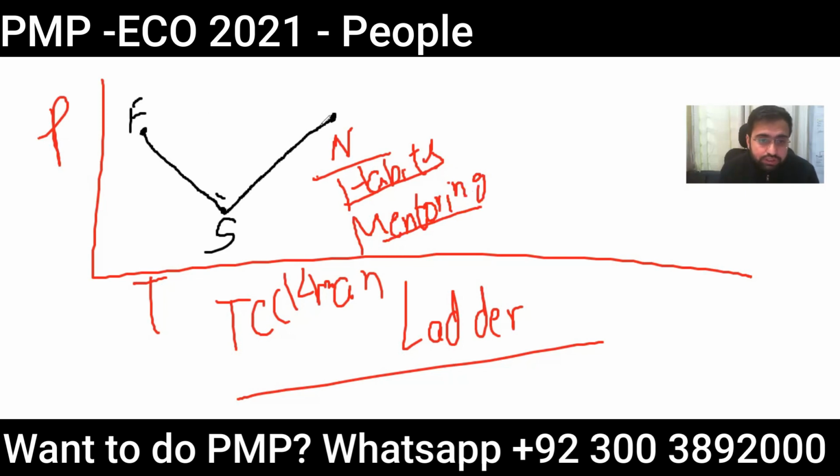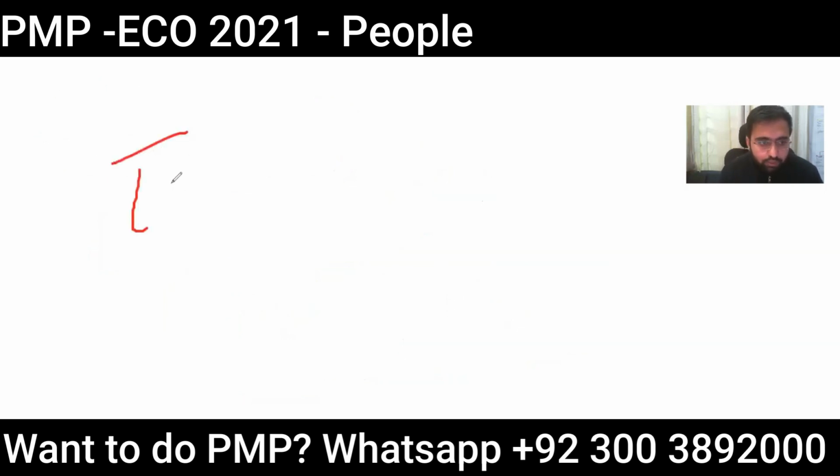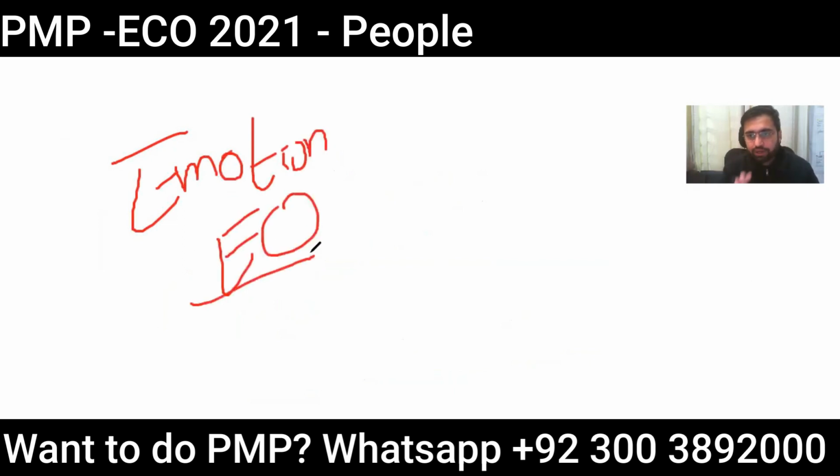Now, in these two stages, storming and norming, emotional intelligence plays a great role. Emotional intelligence, EQ, is simply the most fundamental reality of the world. I don't care how good you are in your organization, how high your IQ is. If your emotional intelligence is low, you cannot succeed in project management, because in people management, emotional intelligence is simply the most important thing.